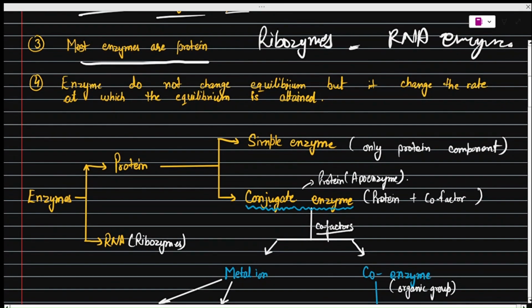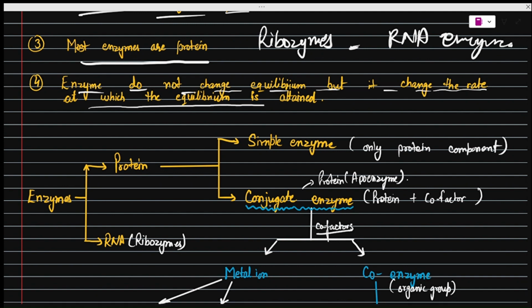And the fourth point is enzymes do not change the equilibrium, but they change the rate at which the equilibrium is attained. Let us say A plus B produces C. When equilibrium is attained, we have 40% concentration of substrate and the product C is 60% at that time.